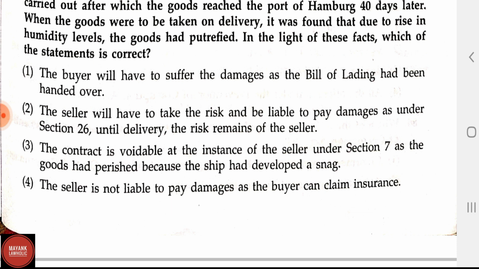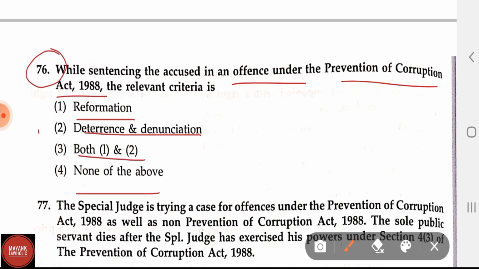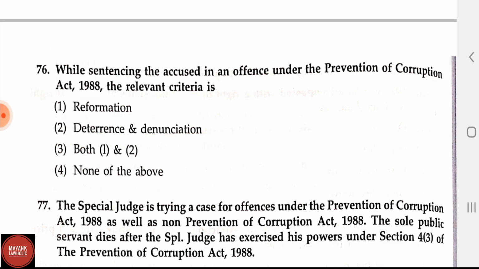So this is the correct answer. Question number 76. While sentencing the accused in an offence under Prevention of Corruption Act 1988, the relevant criteria is: reformation, deterrence and denunciation, both 1 and 2, and none of the above. Question number 76, the correct answer is option 2, deterrence and denunciation.